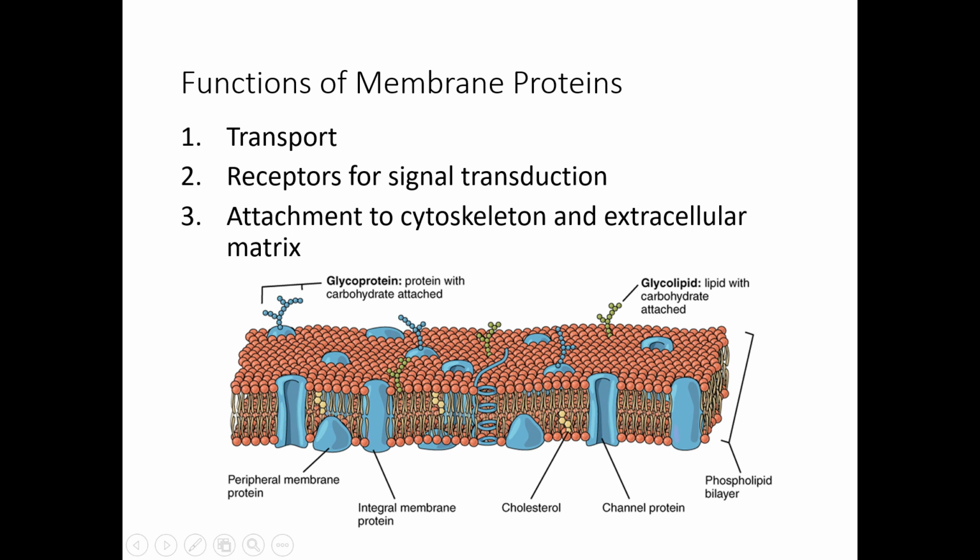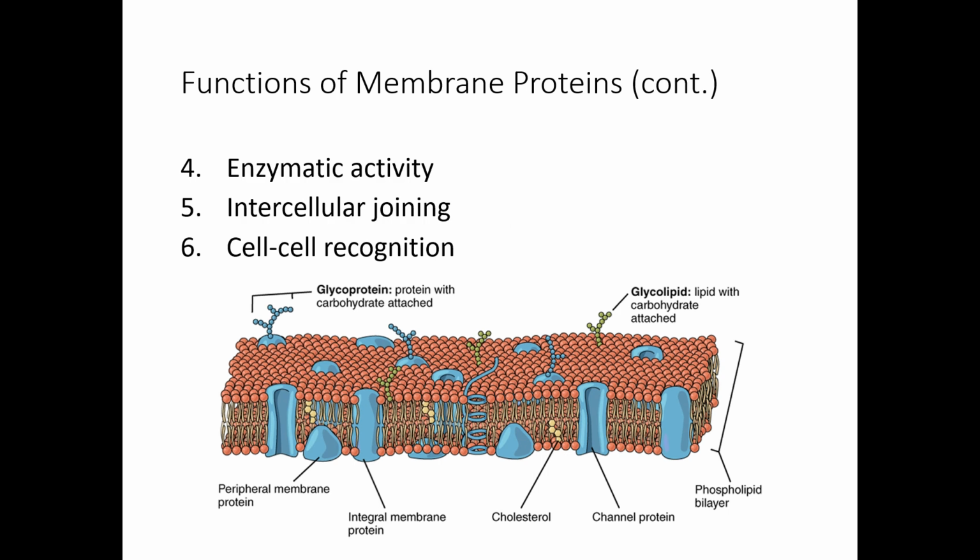Number 3. Attachment to cytoskeleton and extracellular matrix. Extracellular matrix is structures outside of the cell. Very often they just keep cells together. So proteins help to keep cells together. What about inner proteins? Inside there are structures of cytoskeleton, and those are fibers that keep organelles in place. So our membrane proteins help to keep our cell organelles in place.